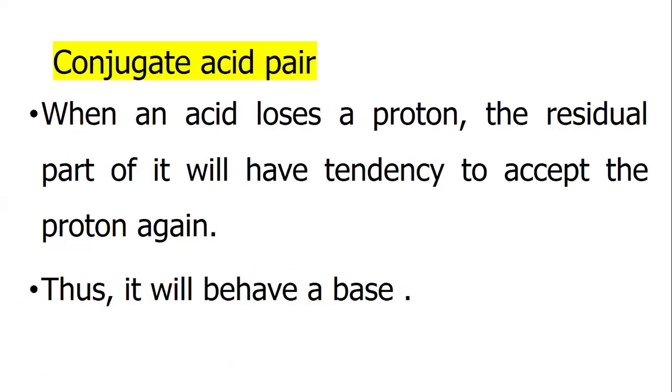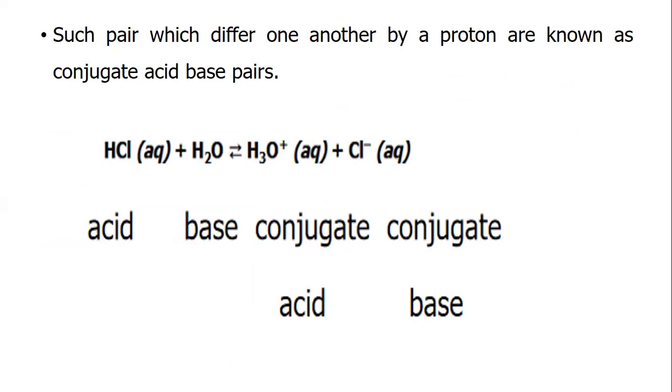Conjugate acid-base pair. When an acid loses a proton, the residual part of it will have a tendency to accept the proton again. Thus, it will behave as a base. Such pairs which differ from one another by a proton are known as conjugate acid-base pairs. Hydrochloric acid and water give hydronium ion and chloride ion. Water is the base, hydronium ion is the conjugate acid, and chloride is the conjugate base.